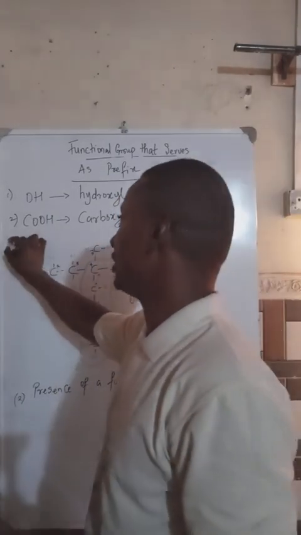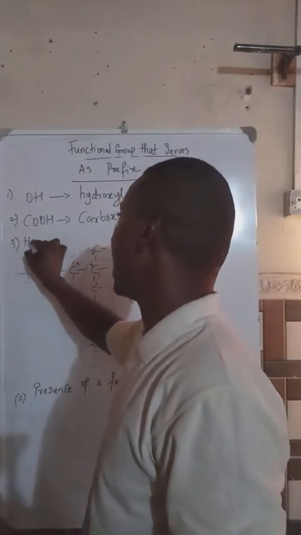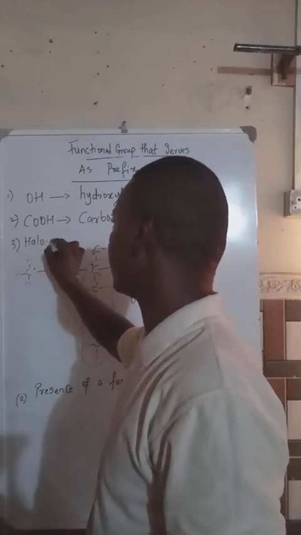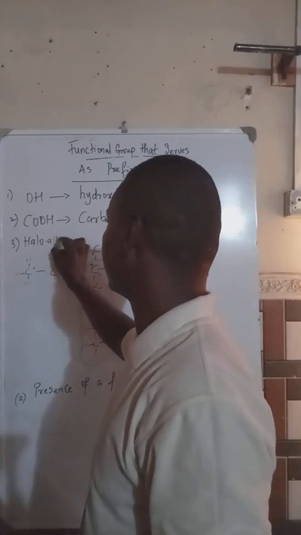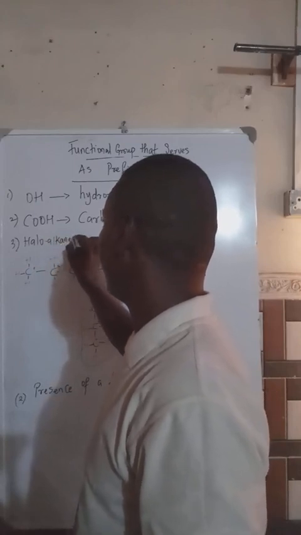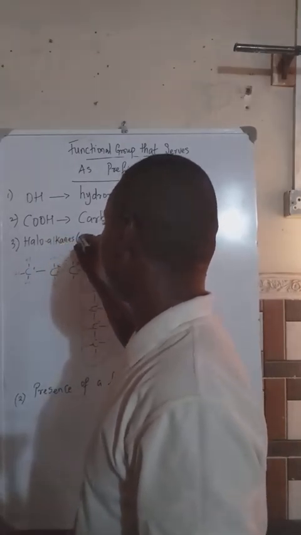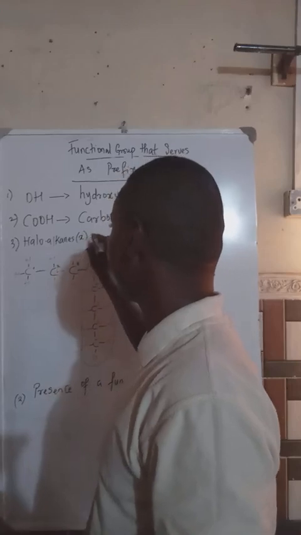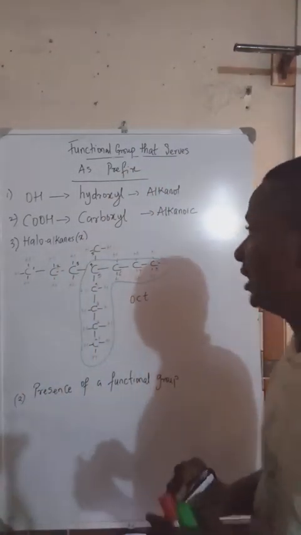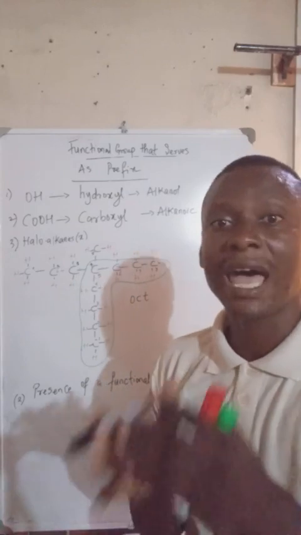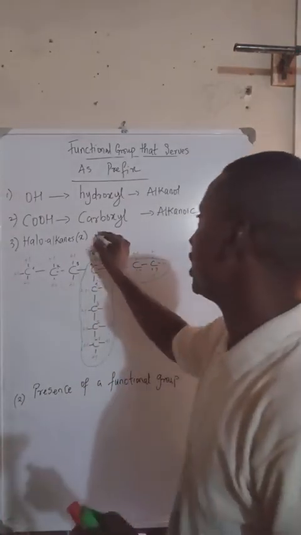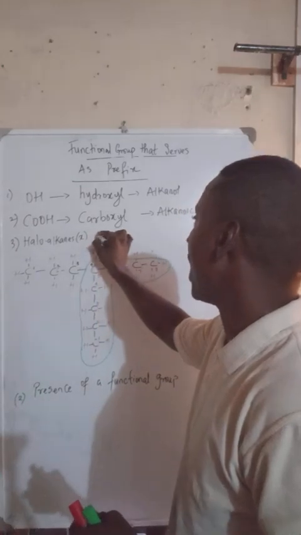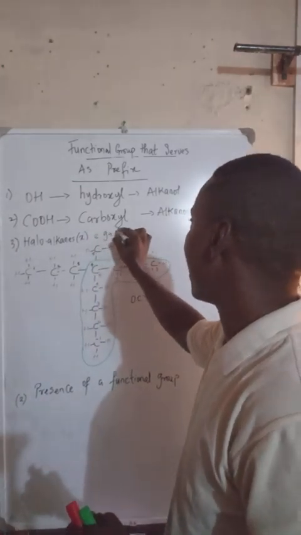Now, we're going to look at functional groups that do not exist as suffix. They are naturally just prefix, and they are called the haloalkanes. The symbol for haloalkanes is X. However, when we talk about haloalkanes, it refers to halogen groups. Examples of our haloalkanes are fluorine.